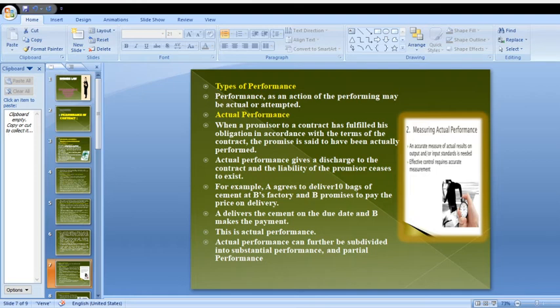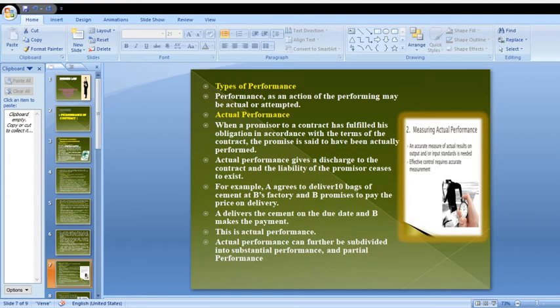In a contract both parties are there, promisor and promisee, and when they fulfill the obligations promised according to the contract, it is called actual performance. Otherwise it is not called actual performance.